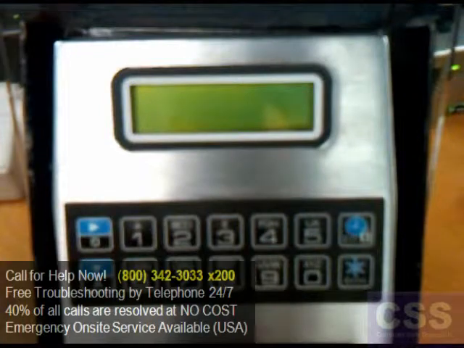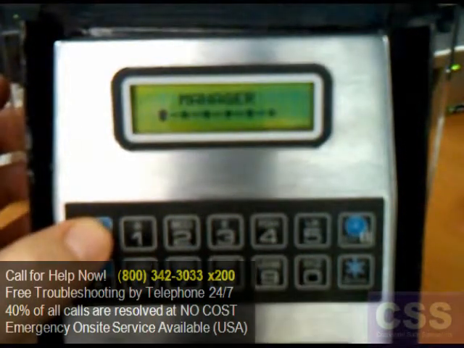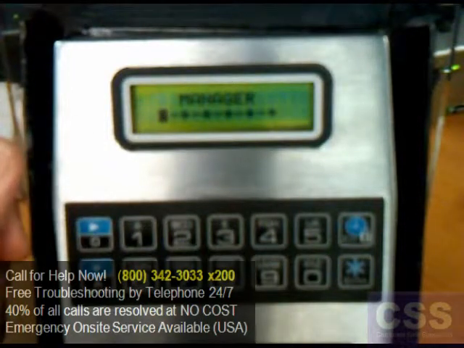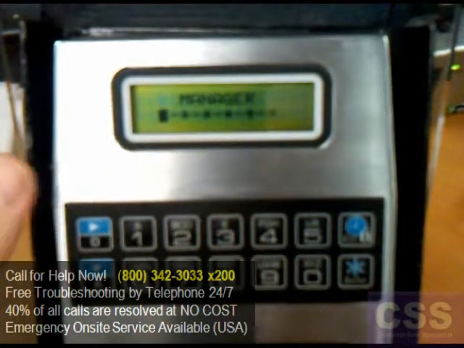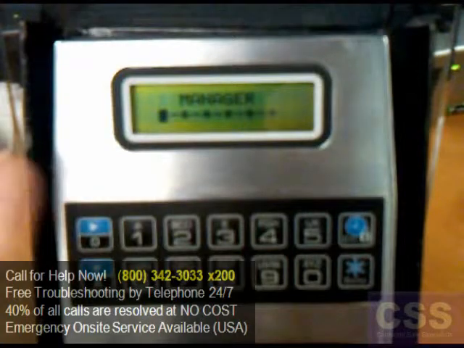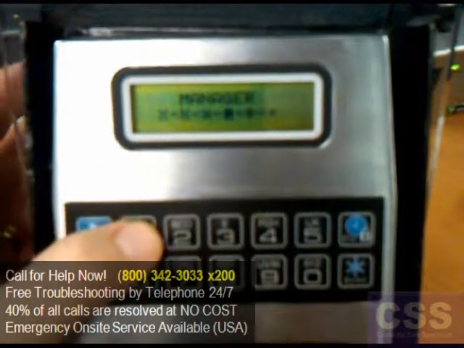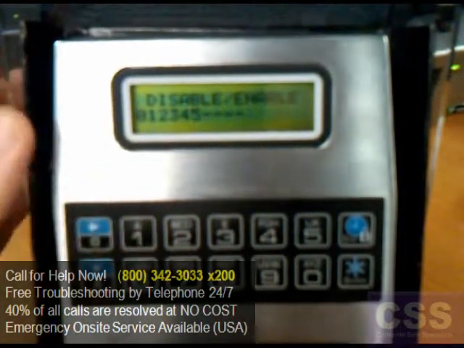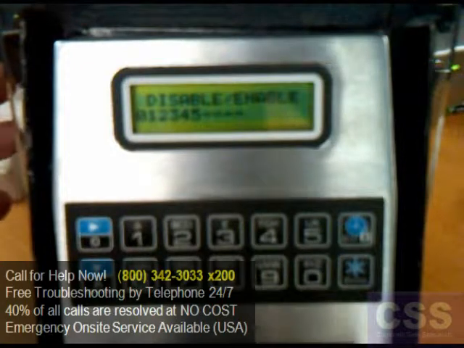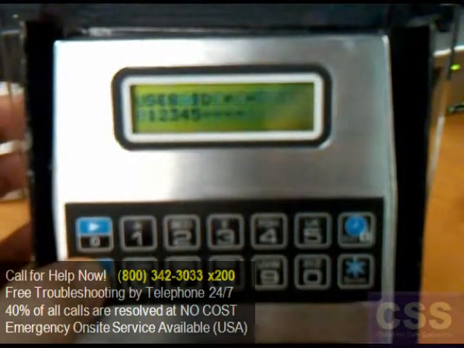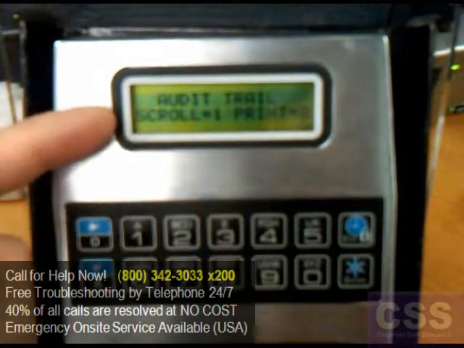To view the audit trail of events on the SmartGard keypad, first press the right arrow key to activate the keypad to accept the manager combination. Enter in this manager user 0 combination. And once we're into the programming menu, go ahead and hit the down arrow key until the screen says audit